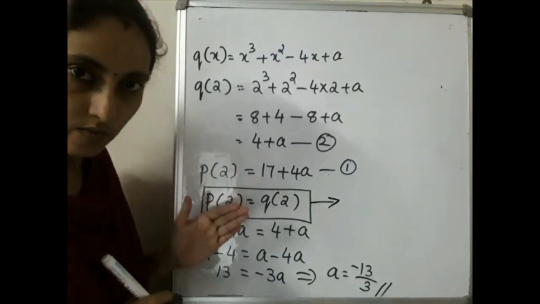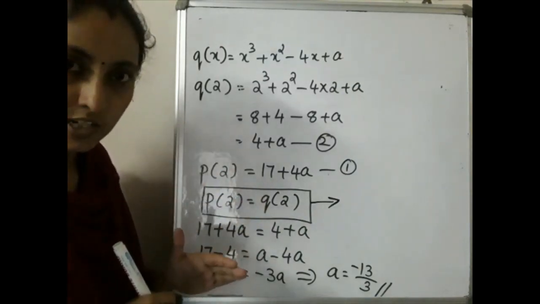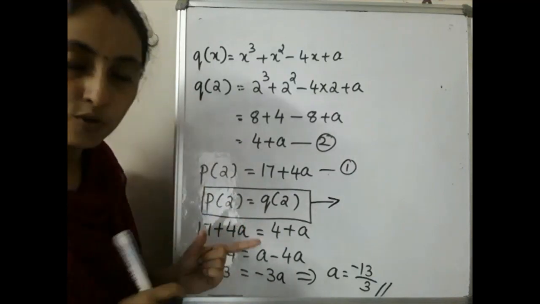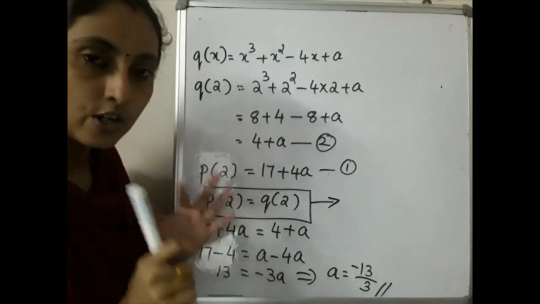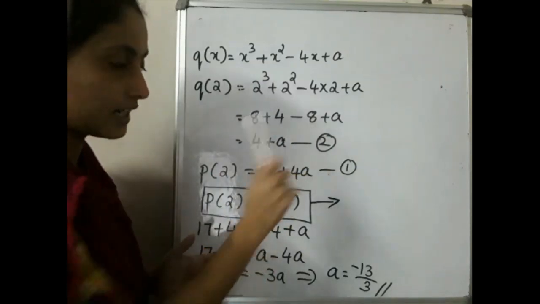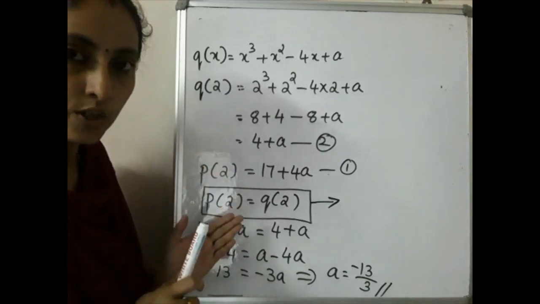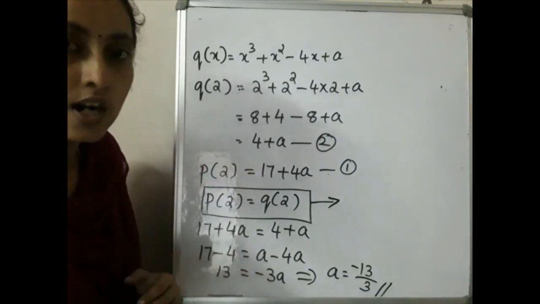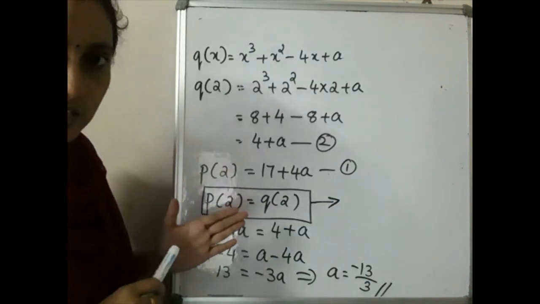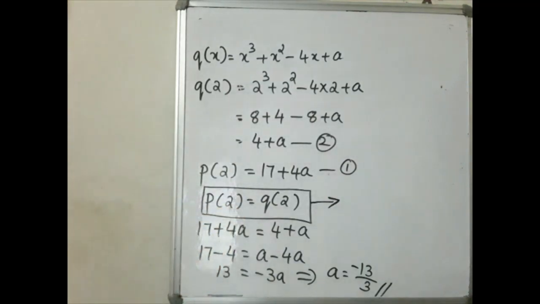How to frame equation 1. Equation 1 is what? p of x is divided by x minus 2. That is p of 2. Finding p of 2 is the first step. Okay, the second step is what? q of x is already given. q of 2 you have to find. That is the second equation. And the third step is what? Equating both. That is p of 2 is equal to q of 2. Then you have to find the value of a. Okay, hope this question is clear. Then we will move to the next question. So please write down.